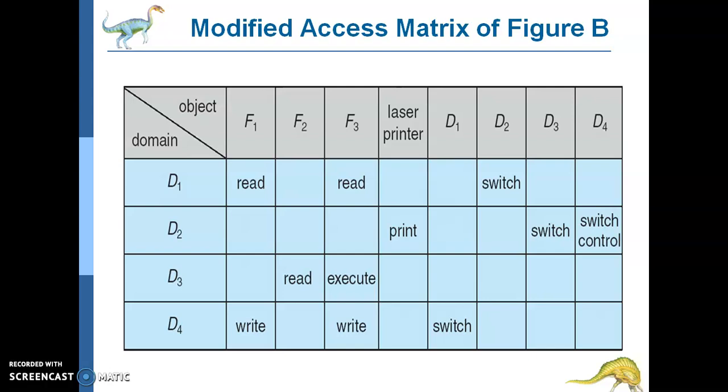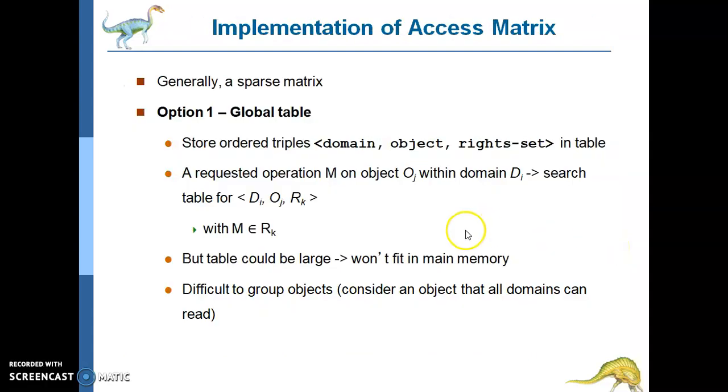Okay, a mechanism is also needed, wherein if SSIJ includes the control right, then a process executing in the domain DI can remove any SS right from the other domain. That is nothing but D2 can remove any SS right from this D4. That is a switch control. These things you can implement using any of the three implementations there.